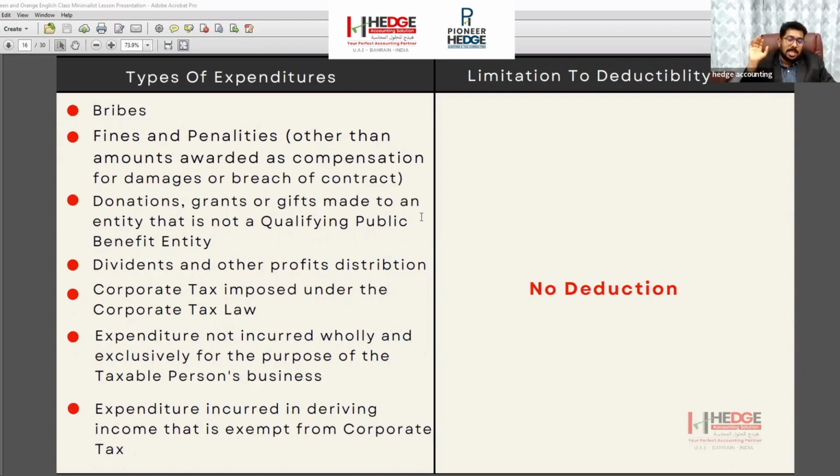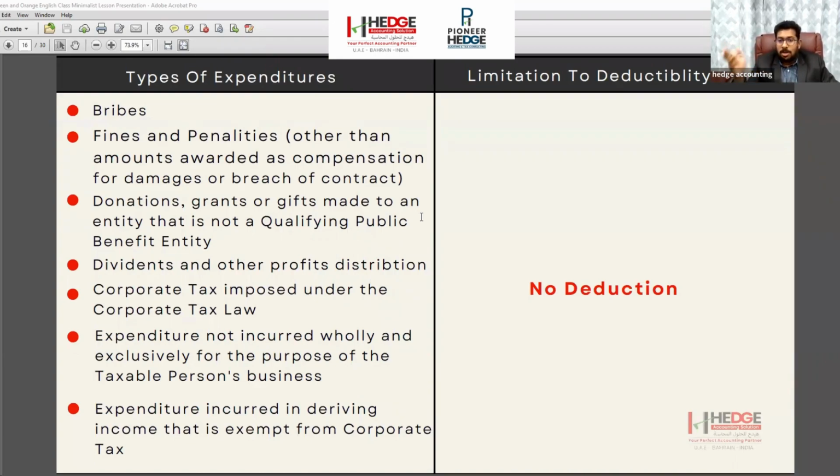The second one is the fines and penalties. The fines and penalties you are paying are also not deductible at all. So the bribes or commission plus the fines and penalties you are paying, you cannot deduct. Donations or grants you are giving, gifts you are providing, either to the customers, your well-wishers or the shareholders, that is not allowed at all. Any donation, any grants or gift you are making, that is also not deductible.